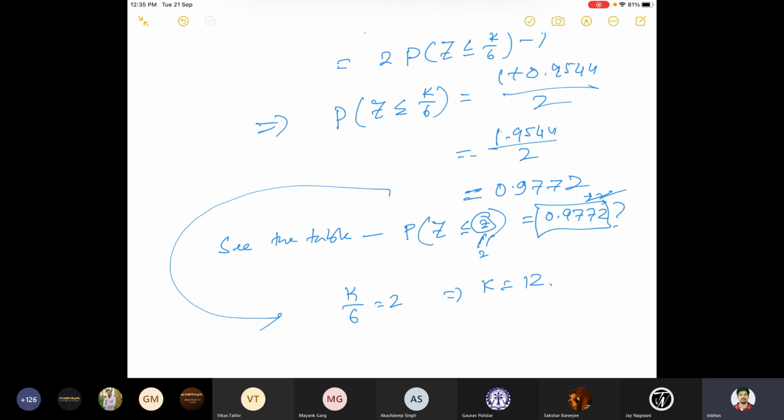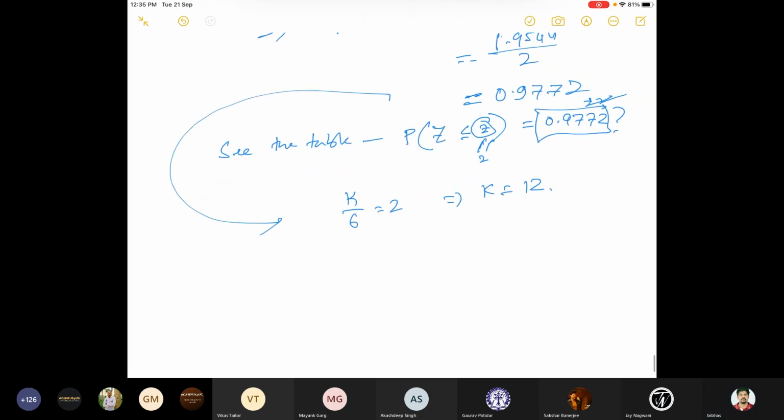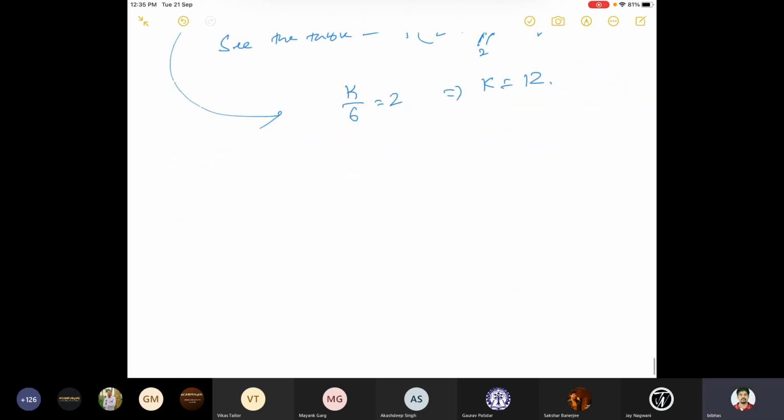So let us consider another problem, problem number 2. Suppose we have a random variable, let's say x follows gamma 1, 1.